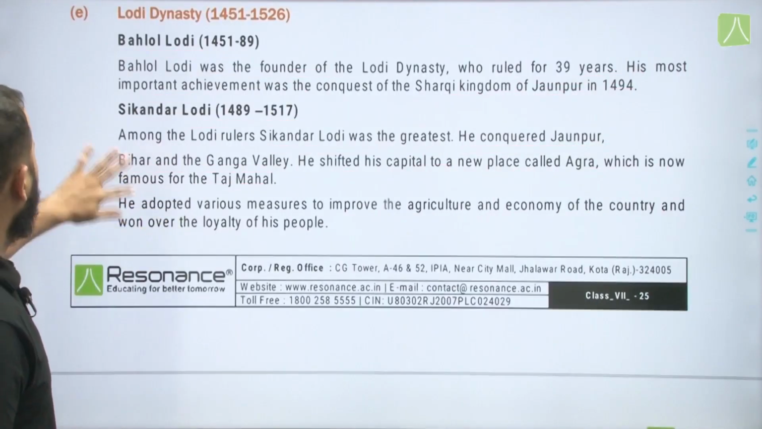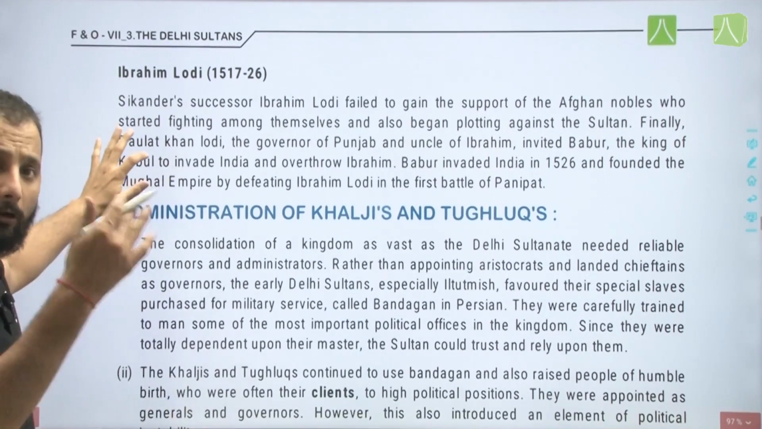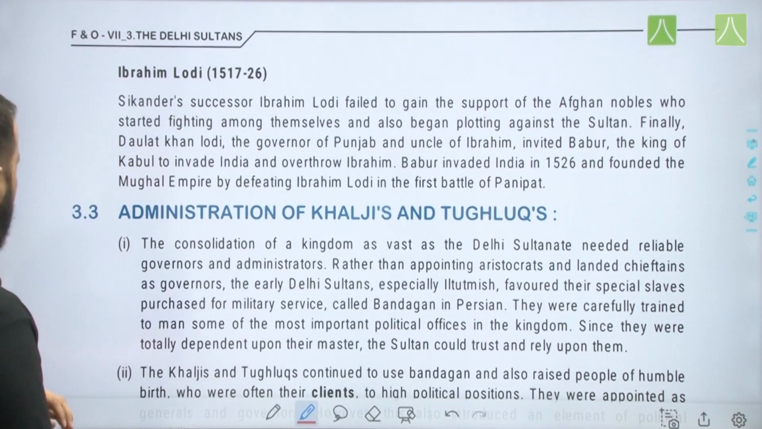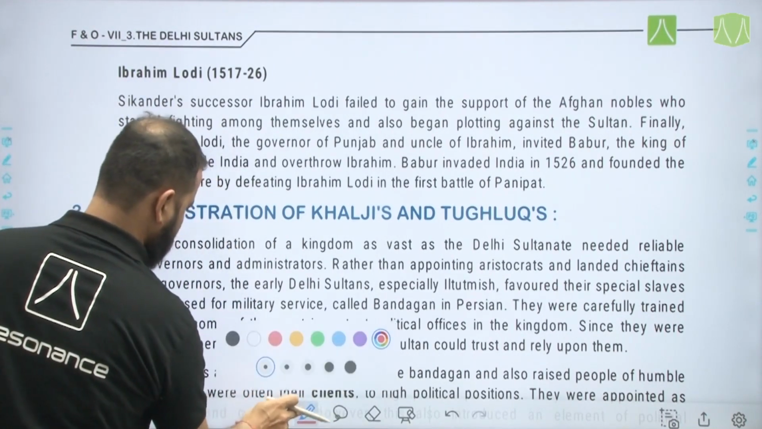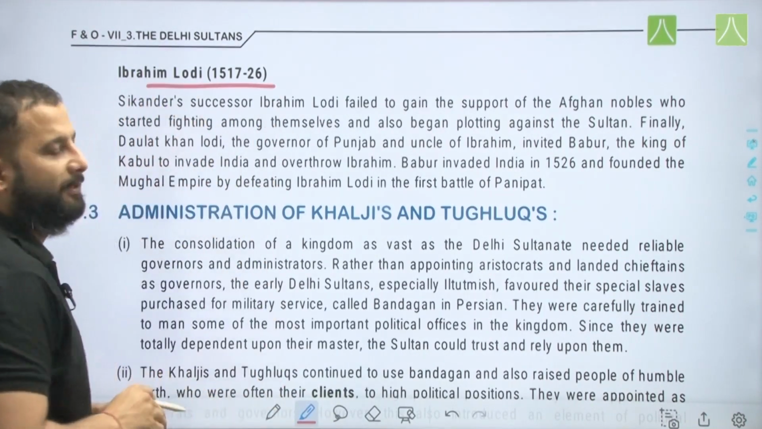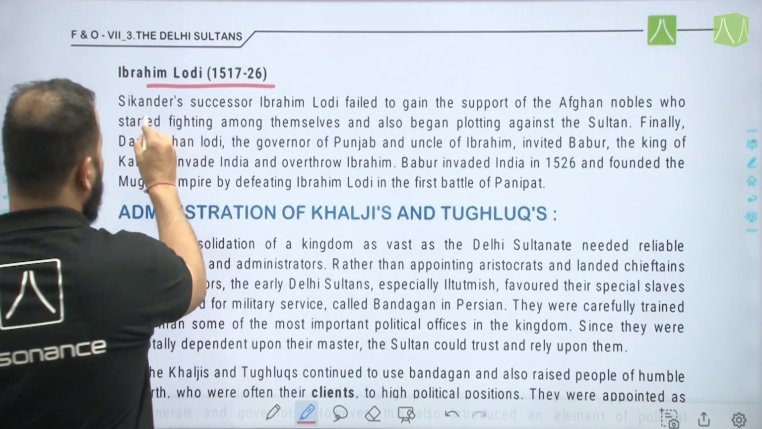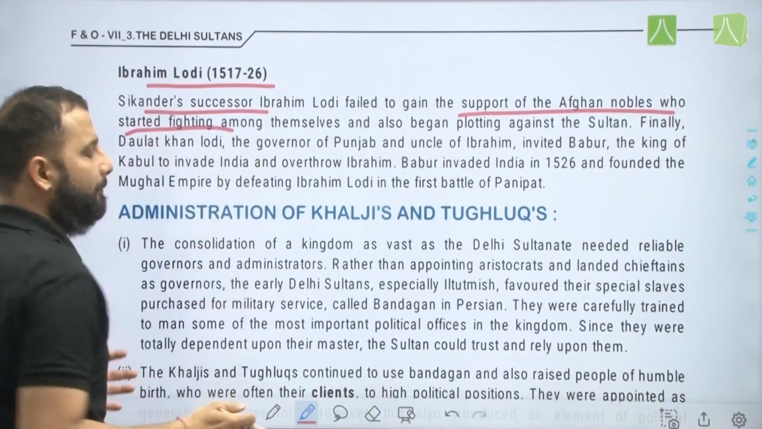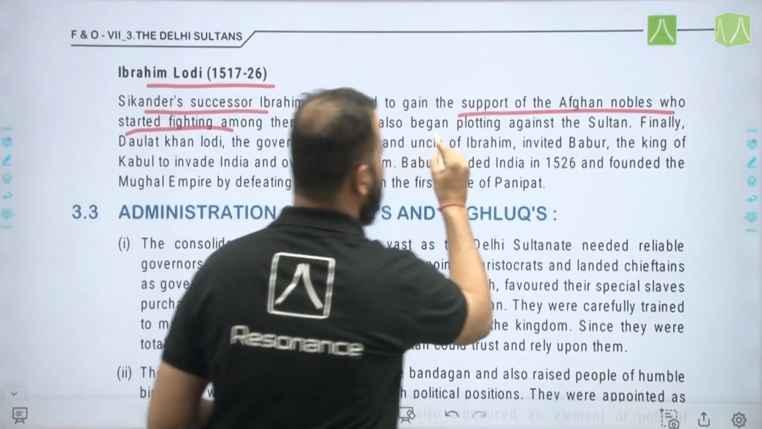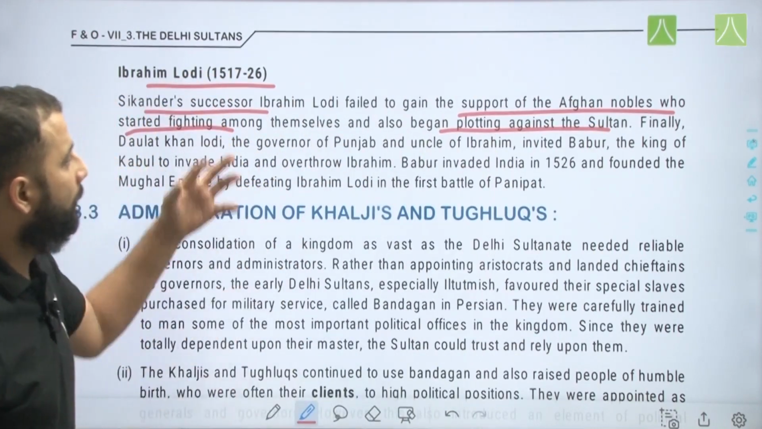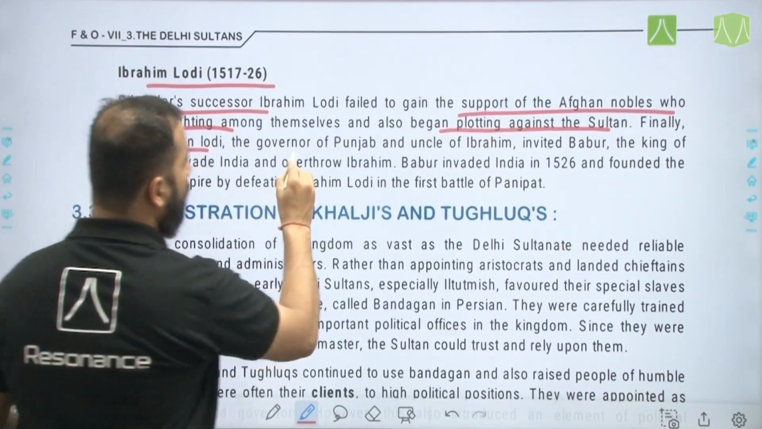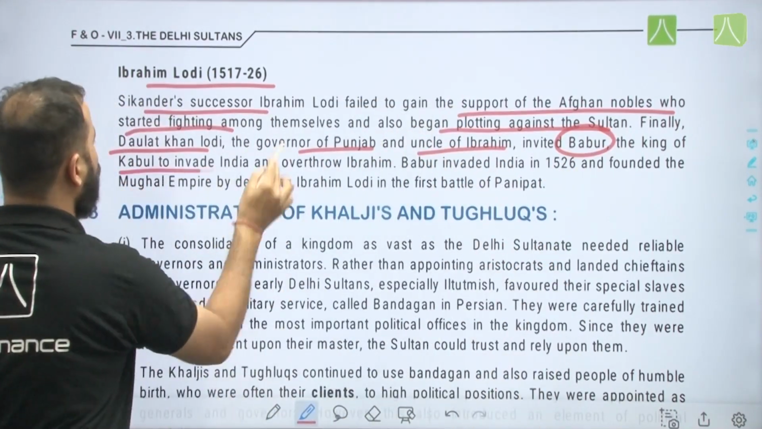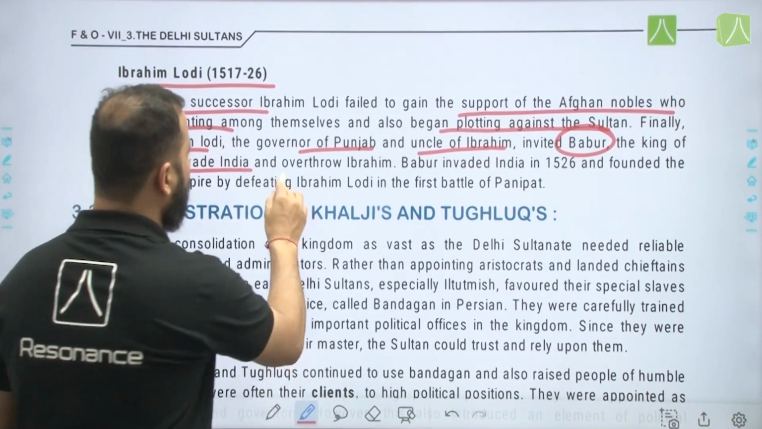Next comes Ibrahim Lodi, the last ruler of the Lodi dynasty. Ibrahim Lodi, 1517 to 26. Sikandar's successor Ibrahim Lodi failed to gain the support of the Afghan nobles, who started fighting among themselves and also began plotting against the Sultan. Finally Daulat Khan Lodi, the governor of Punjab and uncle of Ibrahim, invited Babur, the king of Kabul, to invade India and overthrow Ibrahim.